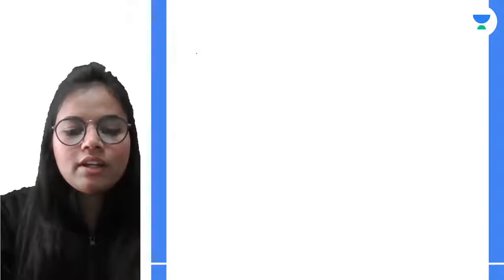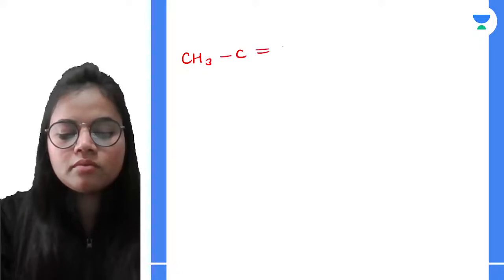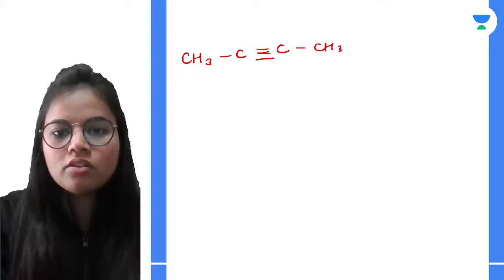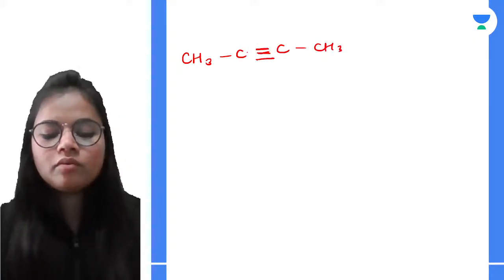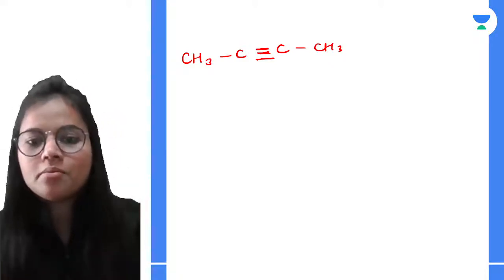So if I take a group, let's say, this is my triple bond. Now how many carbon atoms do I have over here? 4 carbon atoms, right?